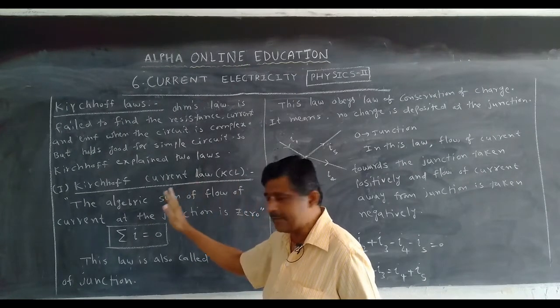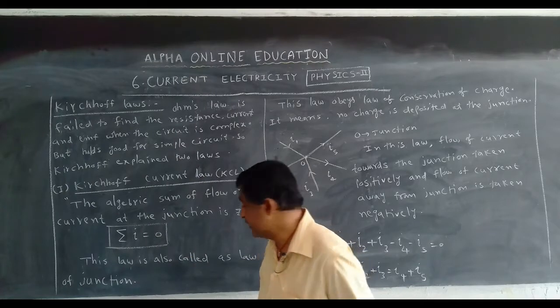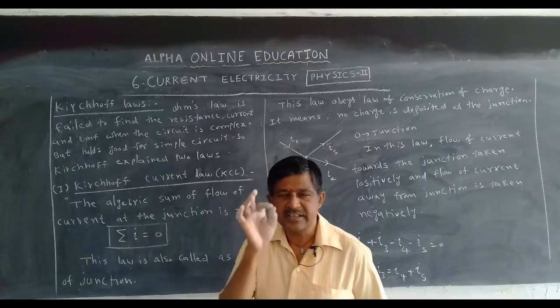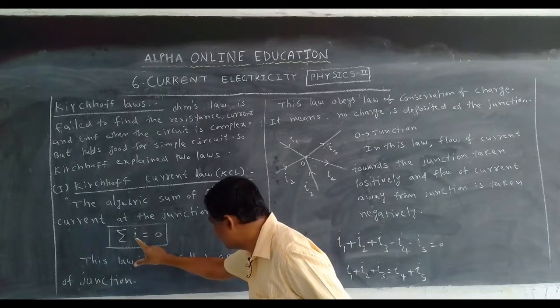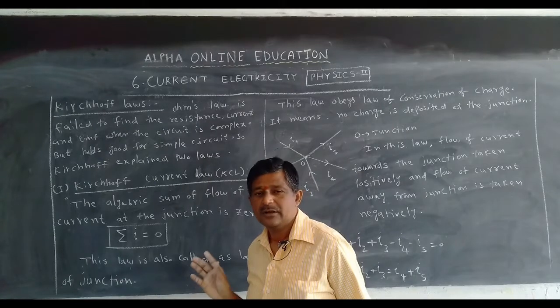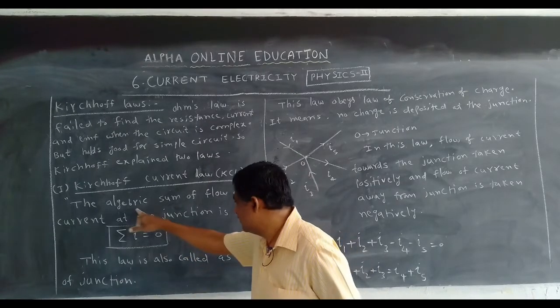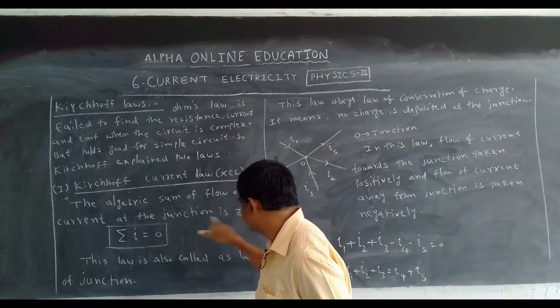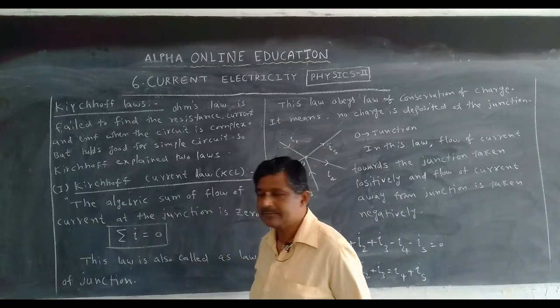This is the statement. The mathematical expression for it is sigma I is equal to 0. In the examination you must write this, sigma I is equal to 0. Sigma I is the algebraic sum of flow of current at the junction, which is 0.